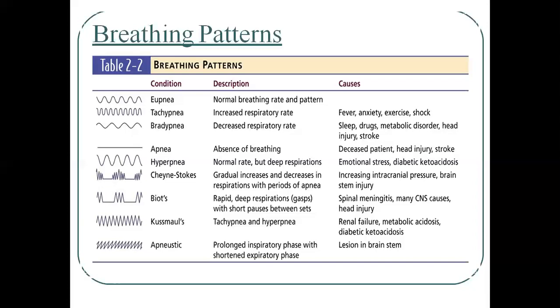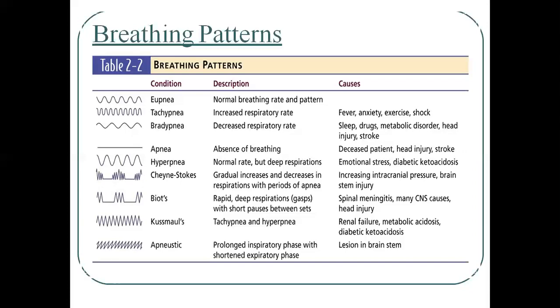Then next is Biot's. Biot's means rapid, deep respiration, in a gasping situation with short pauses between sets. So it will occur when the patient is having spinal meningitis, many CNS causes, then head injury. Then next is Kussmaul syndrome. In Kussmaul syndrome, the patient is having both conditions, that is tachypnea and hyperapnea. It will occur when the patient is having renal failure, metabolic acidosis or diabetic ketoacidosis.